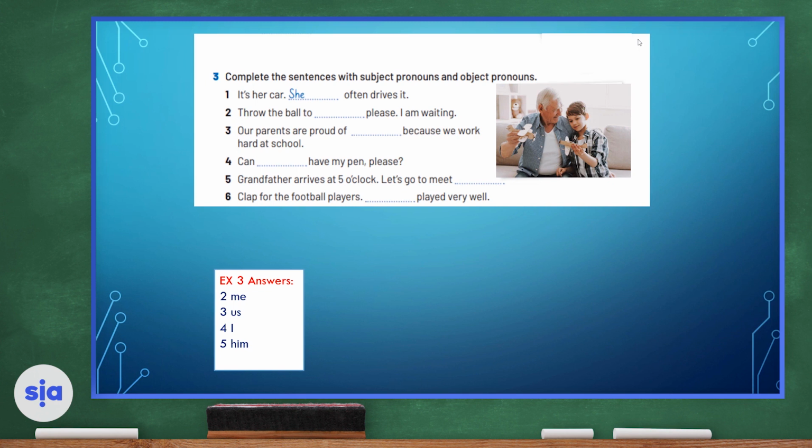Let's move on to number 6. Clap for the football players. Blank played very well. So I'm talking about the football players, so I will probably use a subject pronoun because I'm starting a new sentence, and it is they. Good job, guys. Let's keep moving.